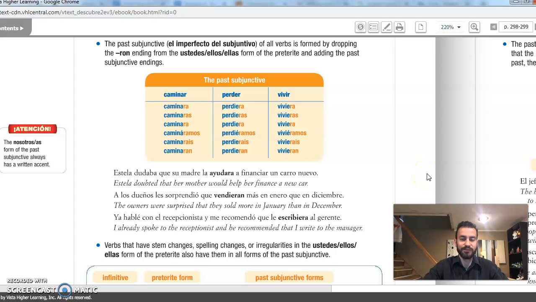Hola clase. So let's go to the second part of the explanation on the imperfect subjunctive. This one will be a little shorter. So we've established that past subjunctive or imperfect subjunctive is when you need to conjugate in the subjunctive tense, but something happened in the beginning of the sentence which was in the past tense, therefore triggering past subjunctive.